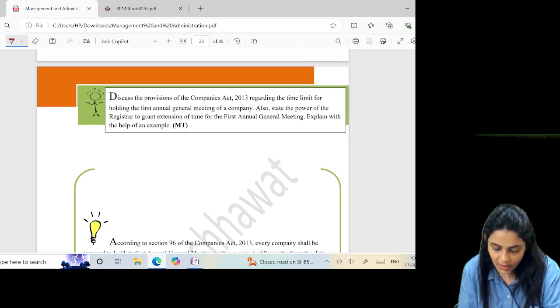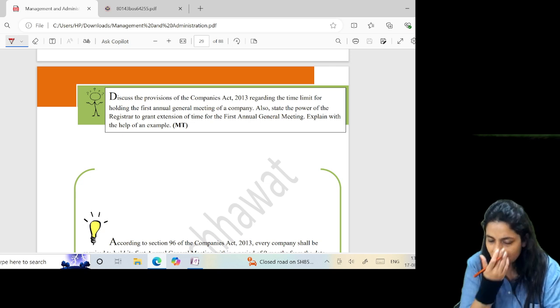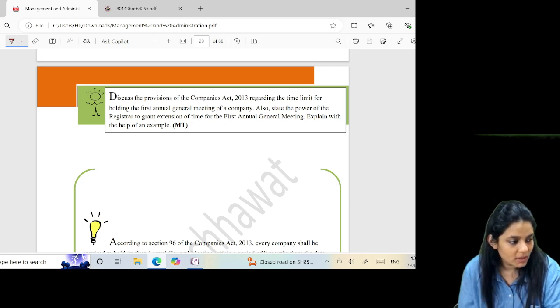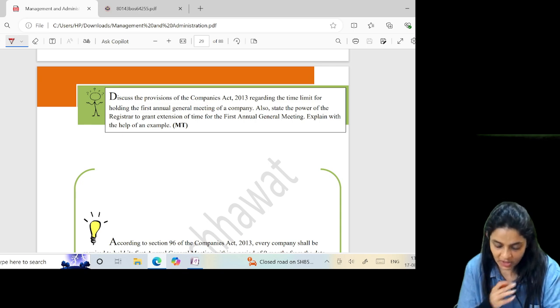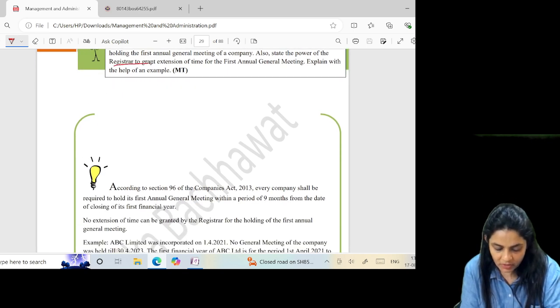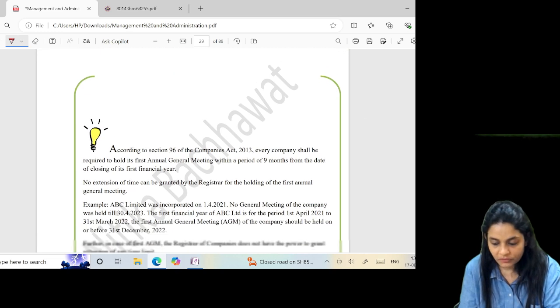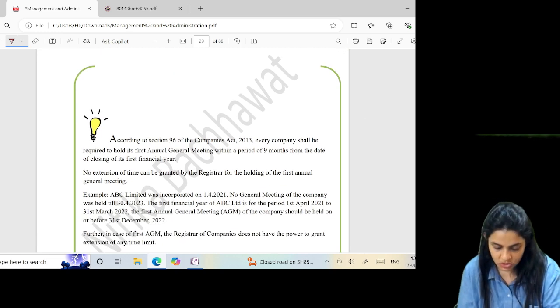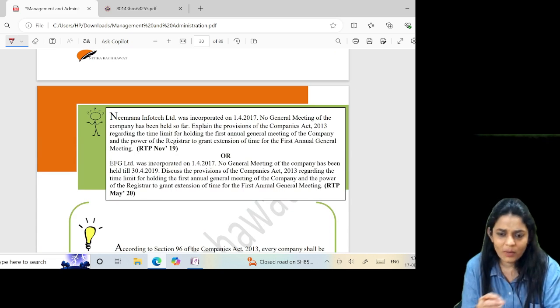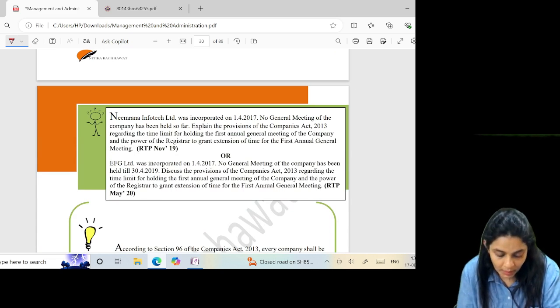Discuss the provisions of the Companies Act regarding the time limit for holding the first AGM of the company. So, the first AGM should be held, it's a direct question again, within 9 months from the end of the financial year. And the power of the registrar to grant extension for the first AGM: he cannot grant any extension. For direct questions, I'm not going to waste my time.